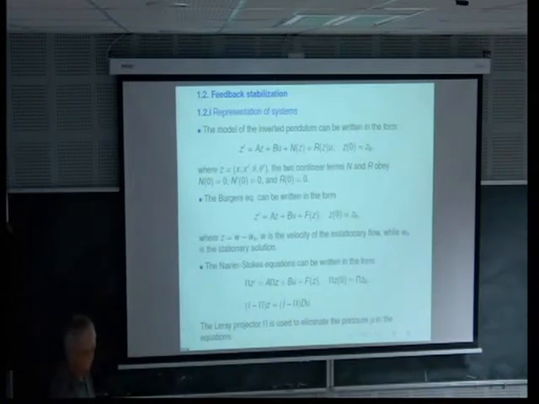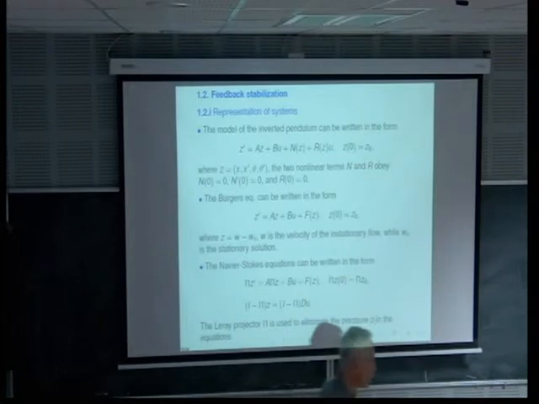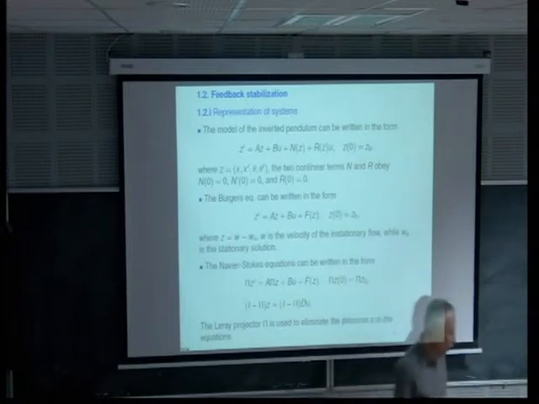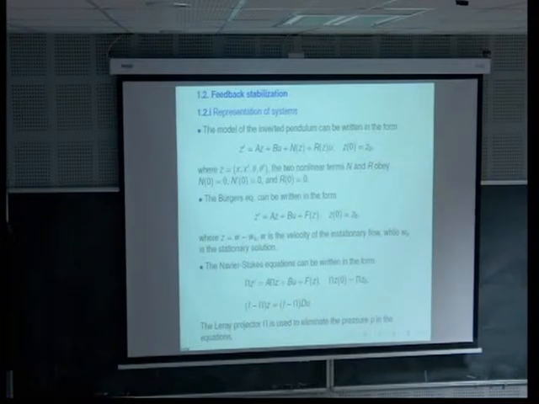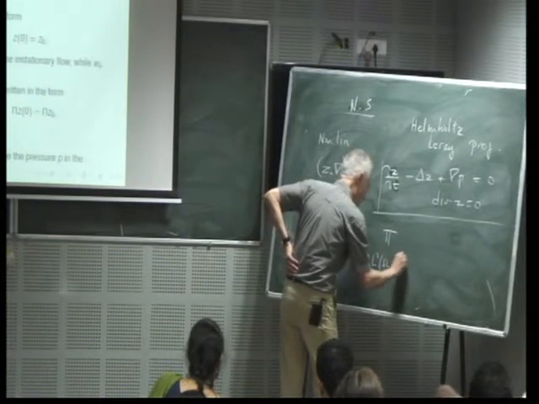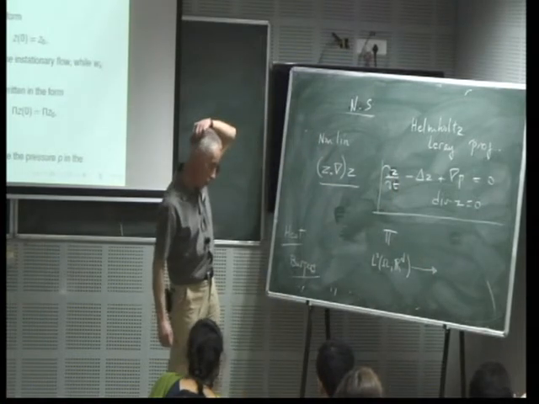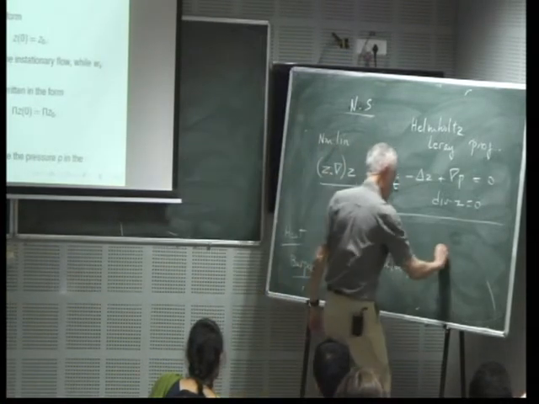with which you can eliminate the pressure. But when you eliminate the pressure, okay, you project the velocity field in L2 onto a space of functions which are divergence free.